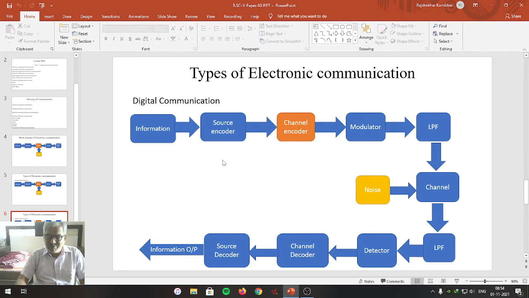Friends, this aspect we have studied in the ASCII code in basic part 1. As we are aware, ASCII code is a 7-bit code. For every alphabet, every symbol, every punctuation mark, there is a 7-bit code.